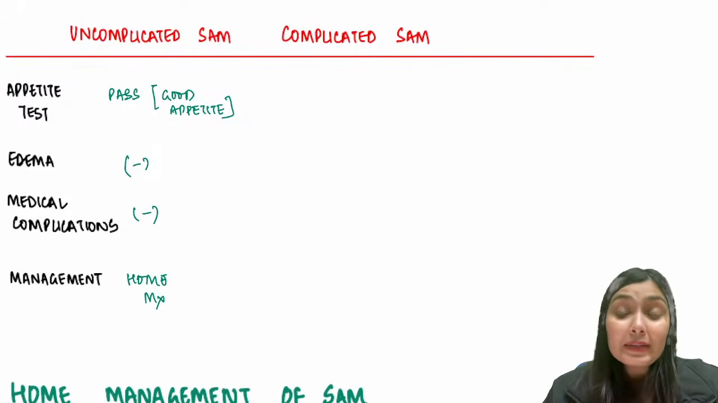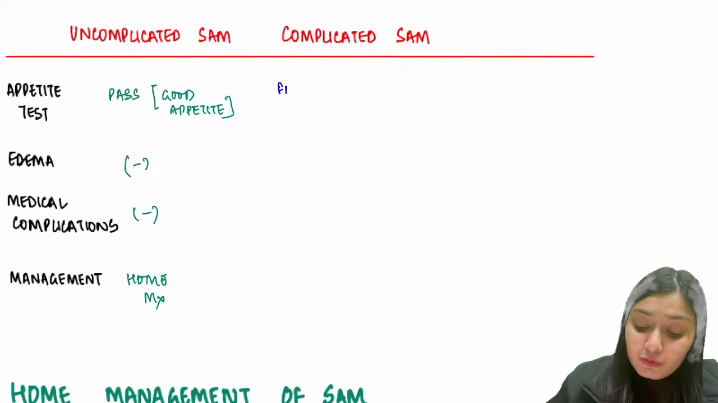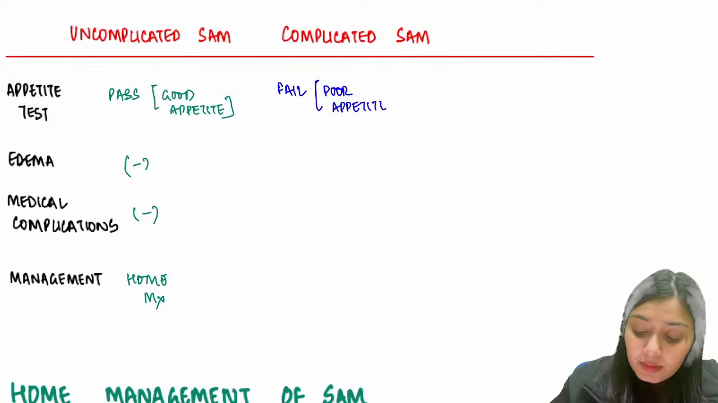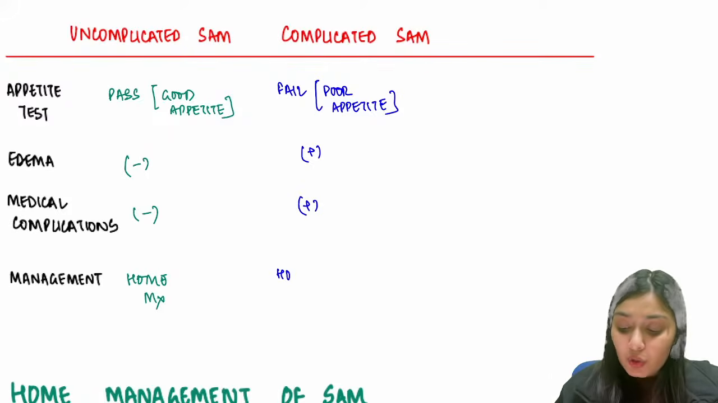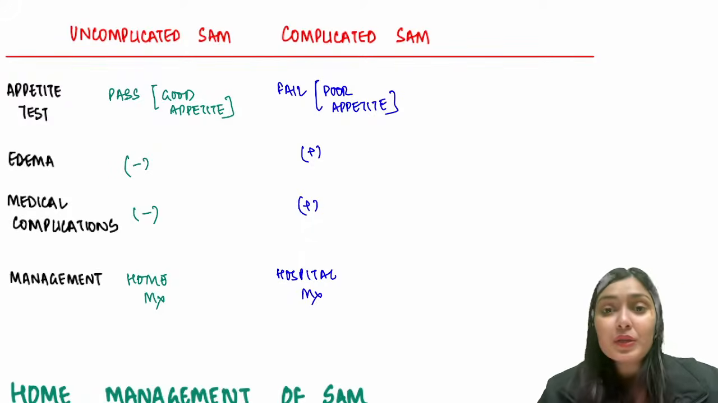On the other hand, a complicated SAM has poor appetite. So this child is going to fail your appetite test. There could be presence of edema, presence of medical complications. This child has to be managed in the hospital setting. So you're going to go for hospital management, right?